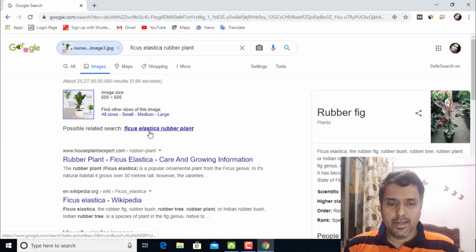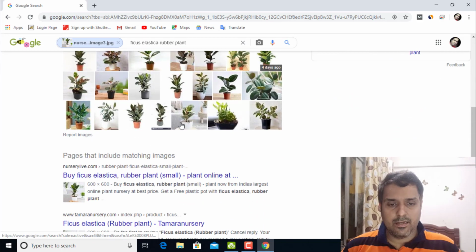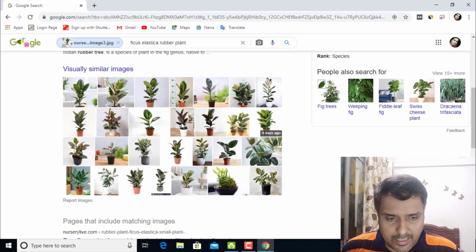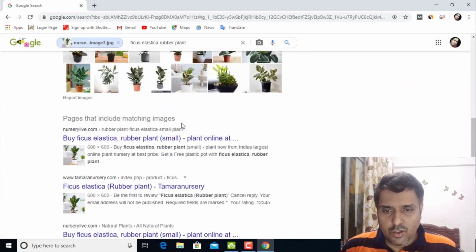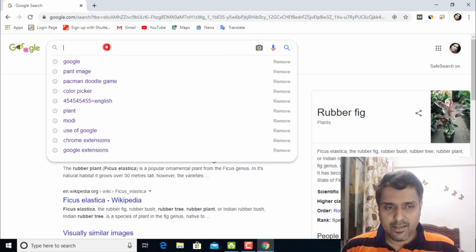And here we go. It is showing it's a rubber plant and all the related stuff has occurred over here. You can see all the things related to it. So you can quickly find out anything you don't know, you can click the photo and easily find it out in the Google. One more time we will just see.